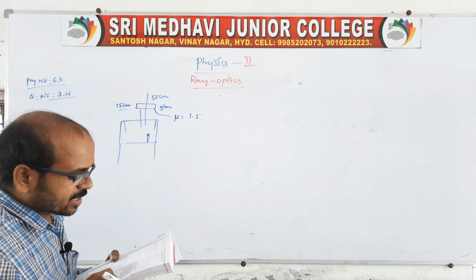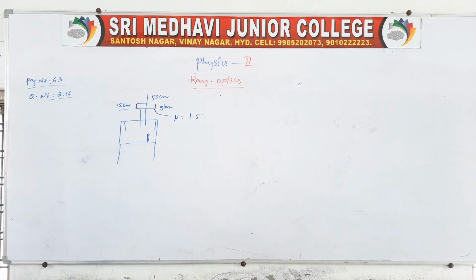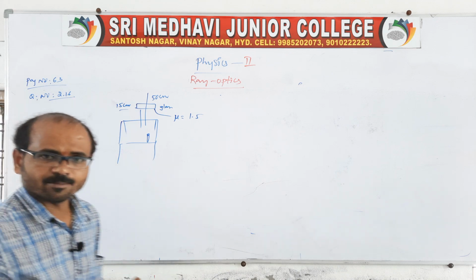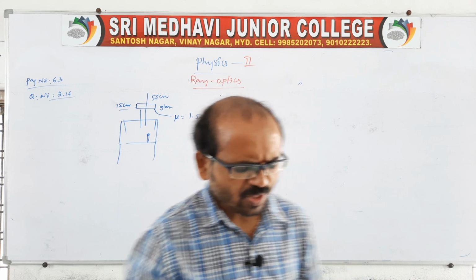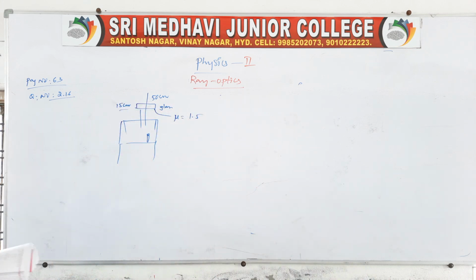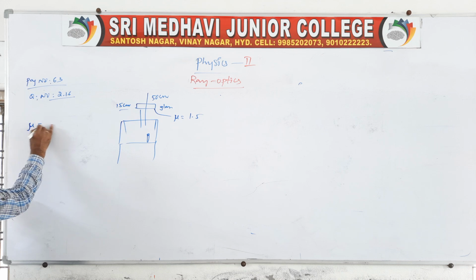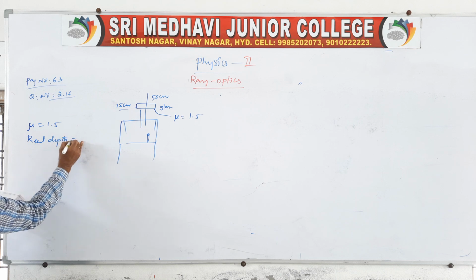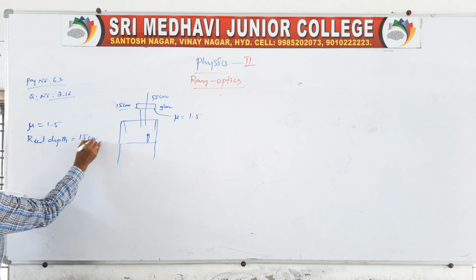Does the answer depend on the location of the slab? It is asking whether it depends on the location of the glass. You remember the result is independent of the location of the slab. It does not depend. We'll see. First of all, we should get the apparent depth. From the given data, you write first mu equal to the refractive index of the glass is given, and the real depth will be 15 centimeter.